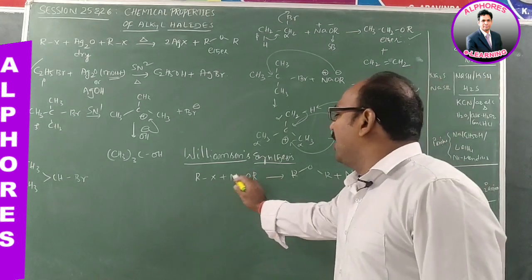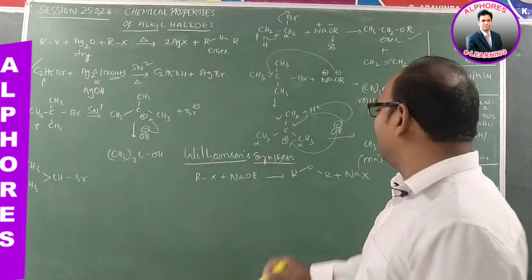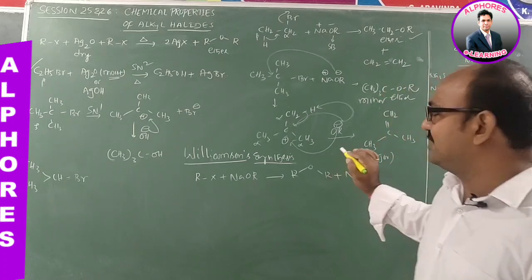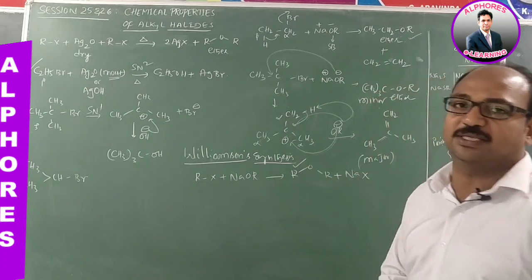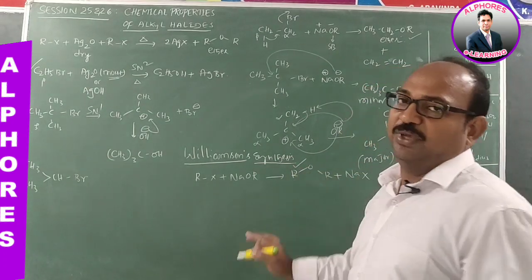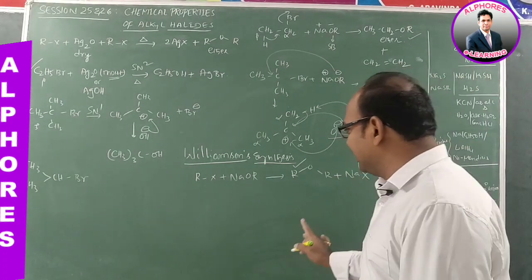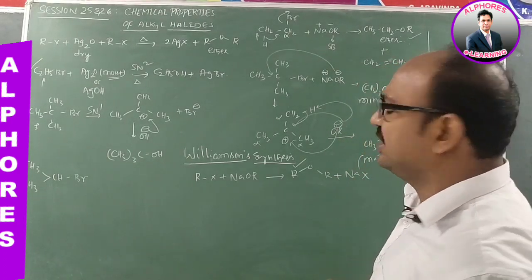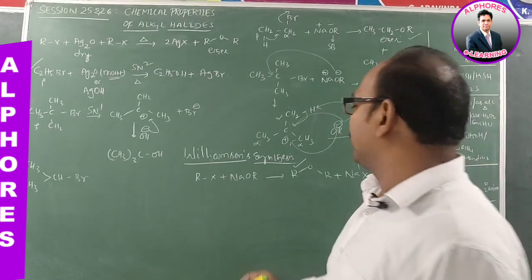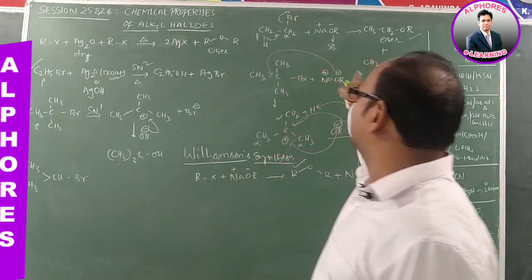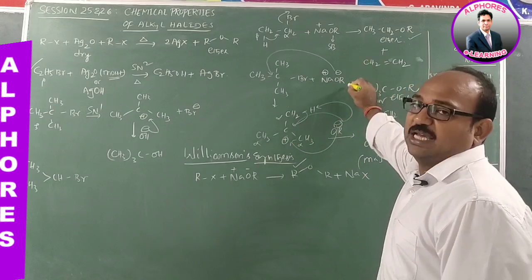So alkyl halide upon reaction with the sodium alkoxide, we are getting ether. This reaction is called Williamson synthesis of ethers. Now, Williamson synthesis of ethers, which mechanism does it proceed by? Ionic mechanism. How? Na plus and OR minus. Just now we discussed here, OR minus acts as a nucleophile.